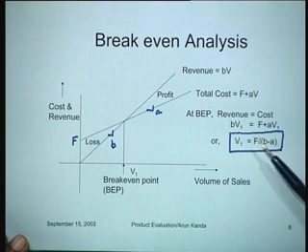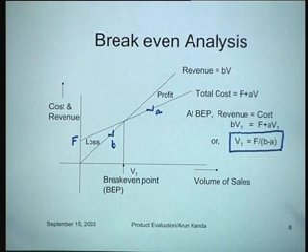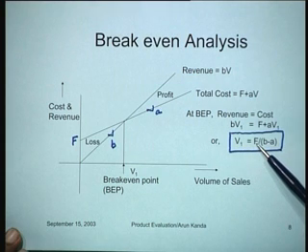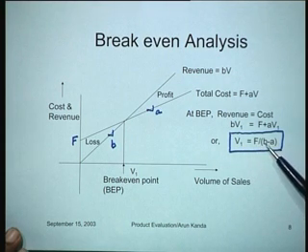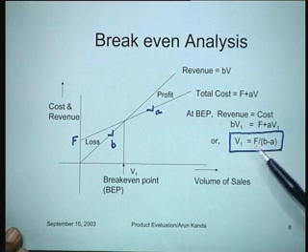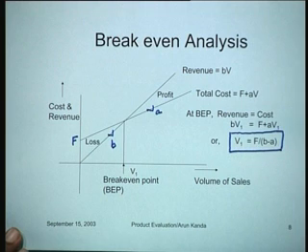So this expression simply tells you that there are only three ways to reduce the break-even point. You can reduce the fixed costs, or you can increase the unit selling price, or you can reduce the unit variable cost. So in that sense, you can find out what the break-even point is going to be.